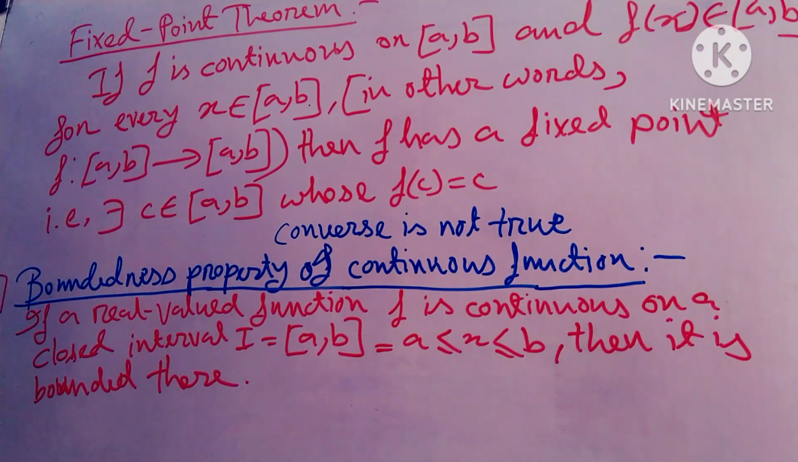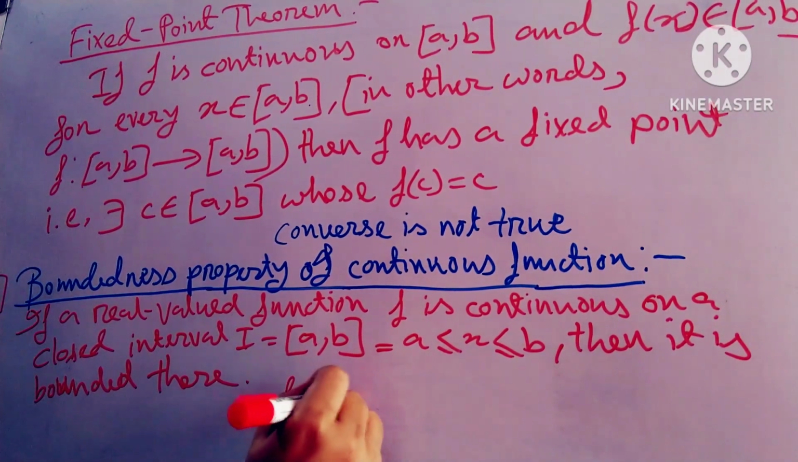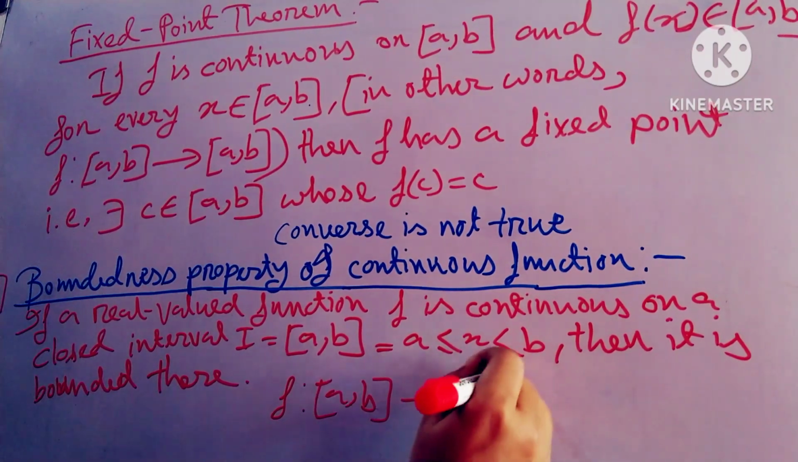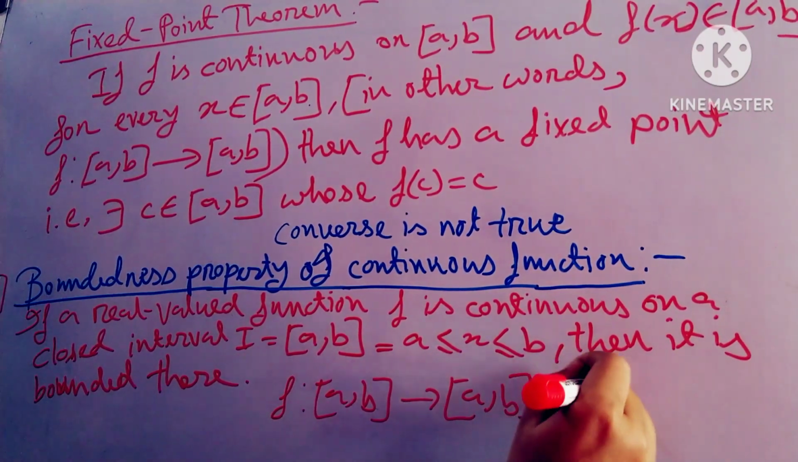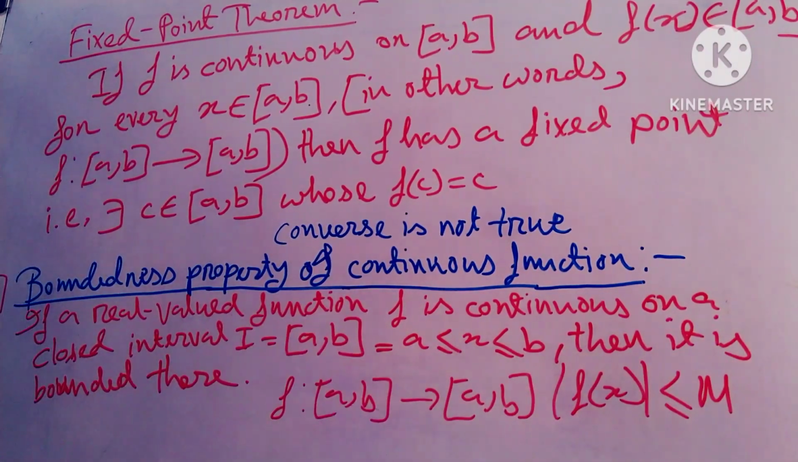So you must remember that f is bounded. What is bounded? Suppose f maps [a, b] to [a, b]. This is one example. So |f(x)| ≤ M. This is called a bounded function. Boundedness is of two kinds: one is upper bound, another is lower bound. Okay friends, I hope it is clear.